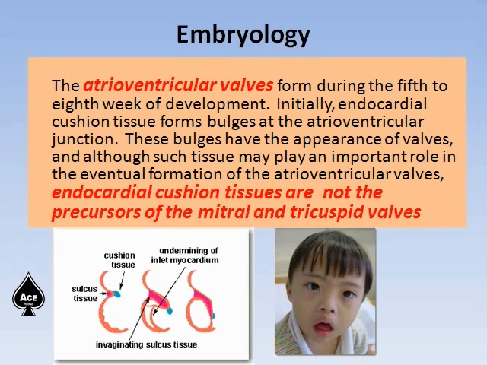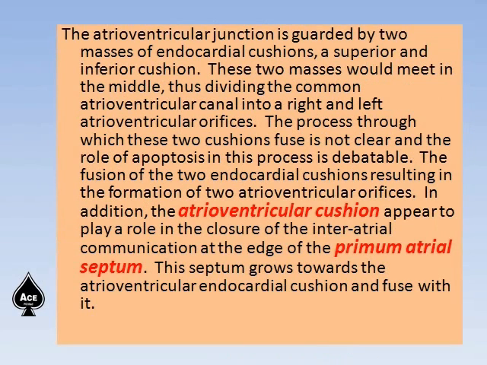So diagrammatically representing the endocardial cushion, the sulcus tissue and invagination of the tissue on your left side panel down, and on your right side I am showing you the facies of a Down syndrome child. The facies descriptions can be found in standard textbooks.